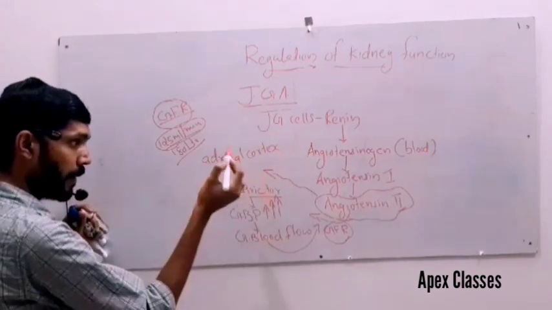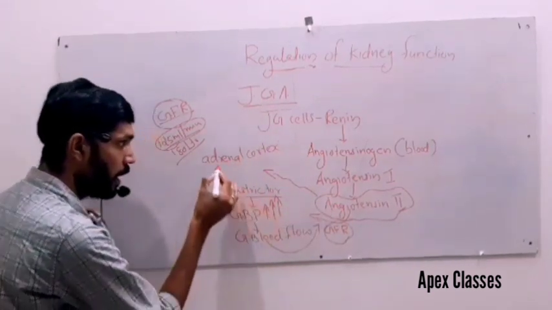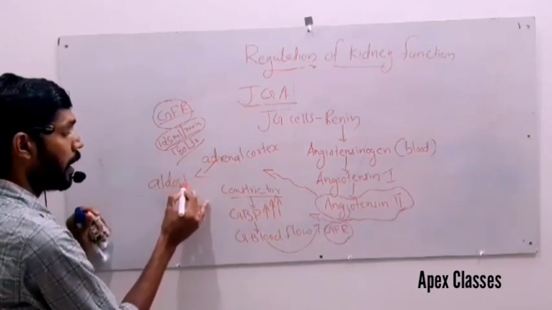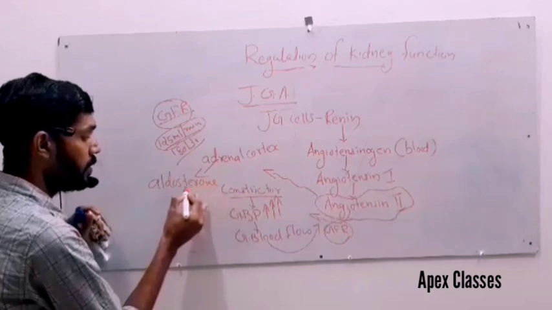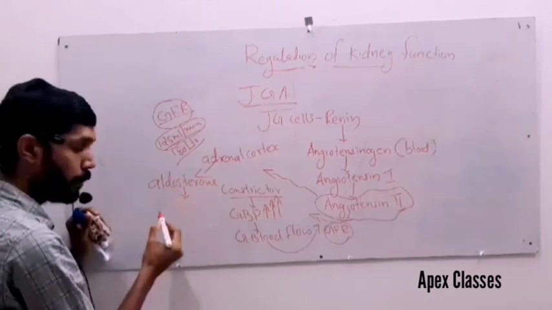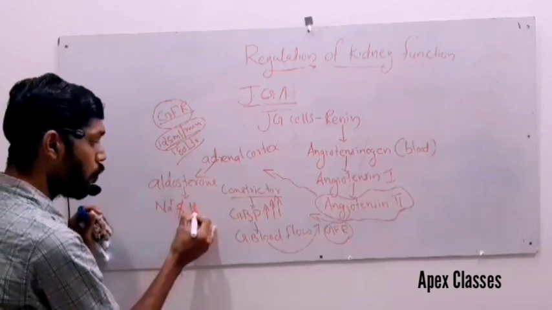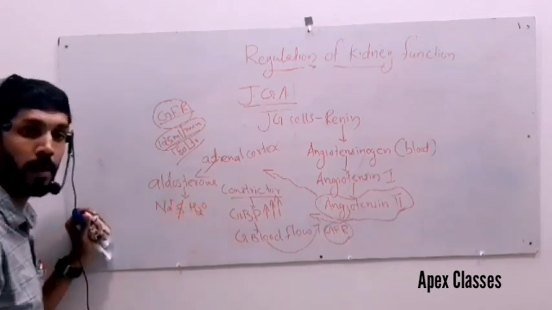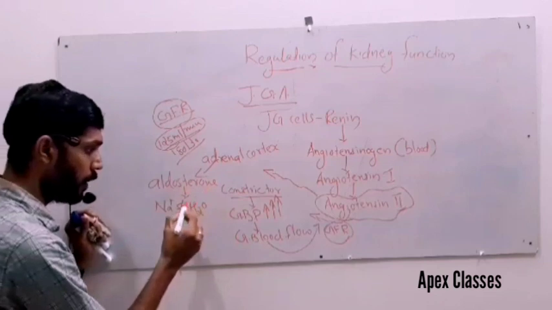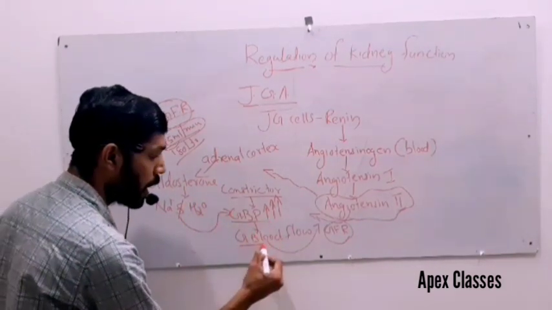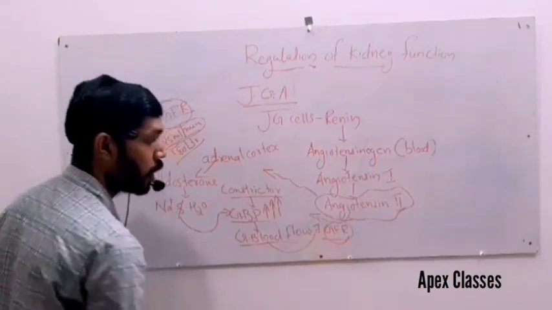What happens after the activation by angiotensin 2? The adrenal cortex releases aldosterone. This aldosterone absorbs sodium and water from the later parts of the kidney tubule. At that time itself, it also increases the glomerular blood pressure, glomerular blood flow, and also the glomerular filtration rate.